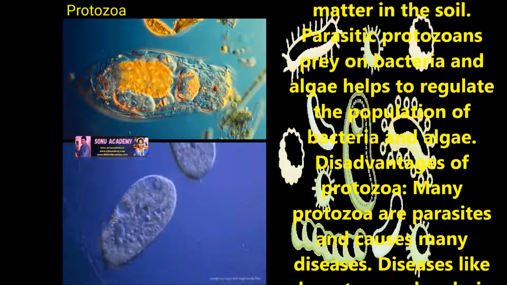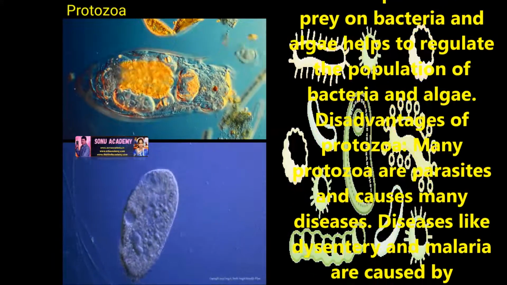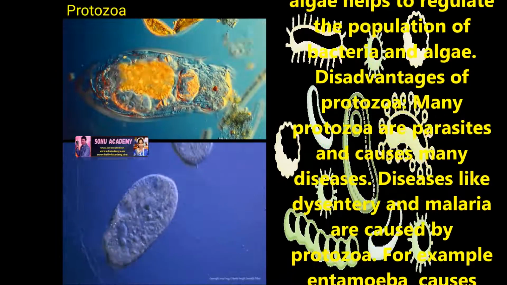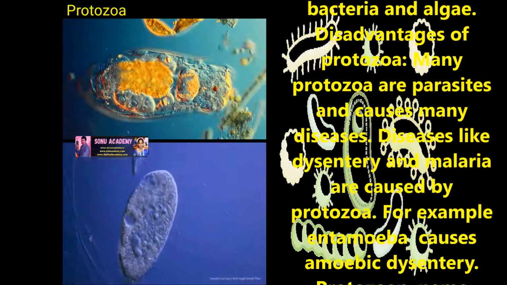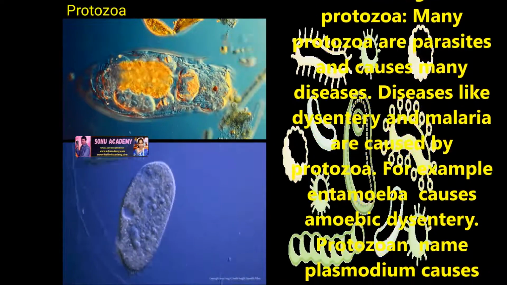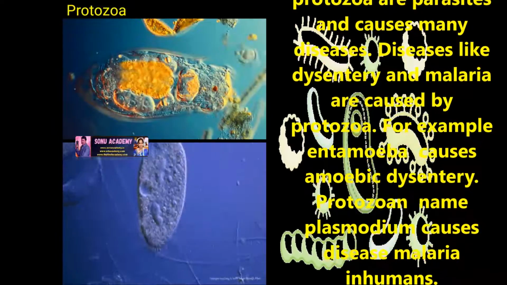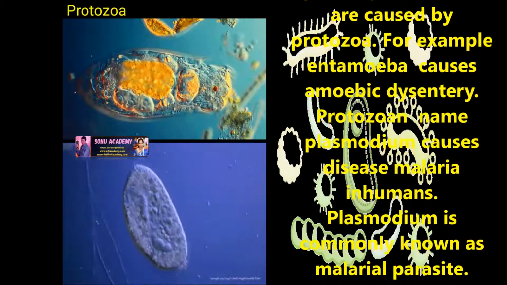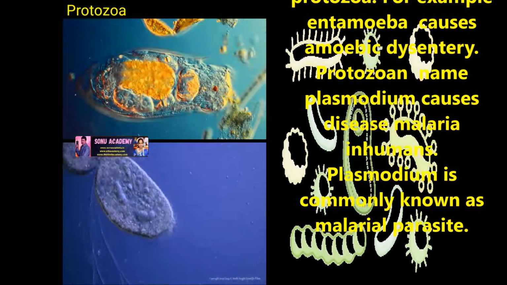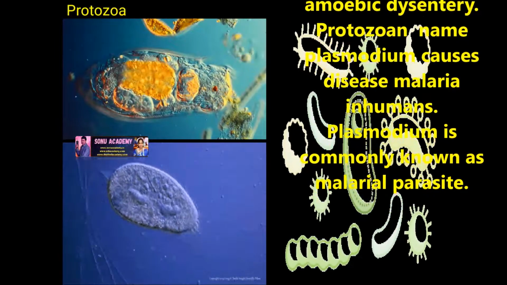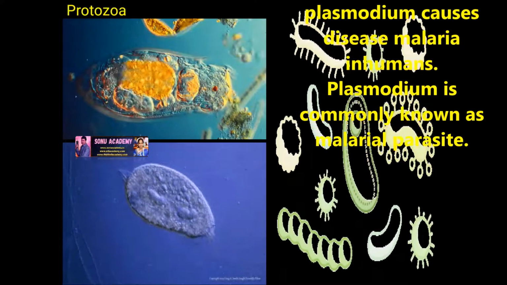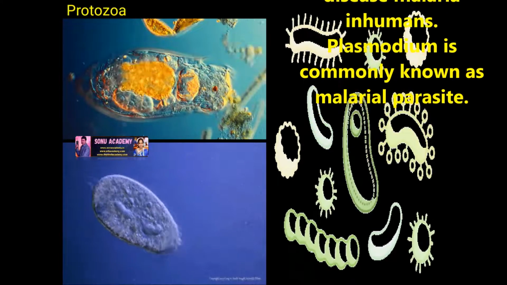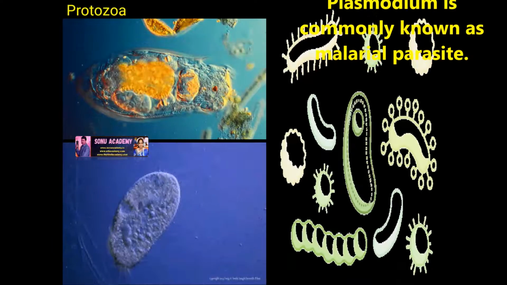Children, now let us discuss the disadvantages of protozoa. Many protozoa are parasites and cause many diseases. Diseases like dysentery and malaria are caused by protozoa. For example, Entamoeba causes amoebic dysentery. Protozoans, namely Plasmodium, cause diseases like malaria in human beings. Plasmodium is commonly known as the malarial parasite also.